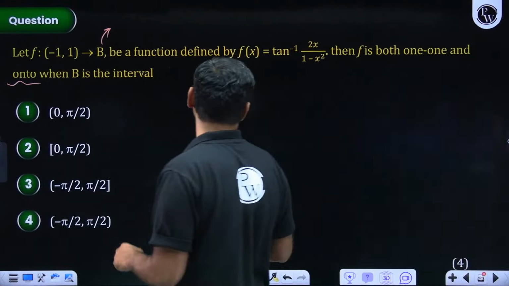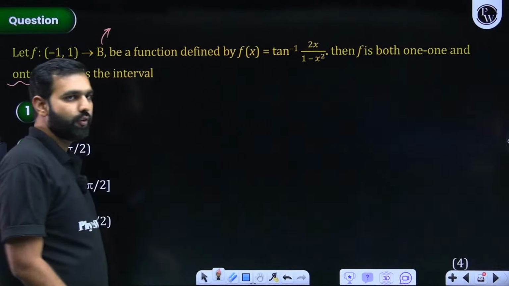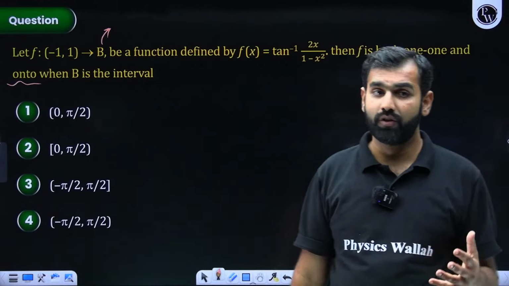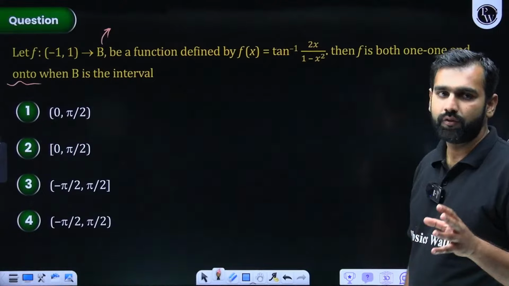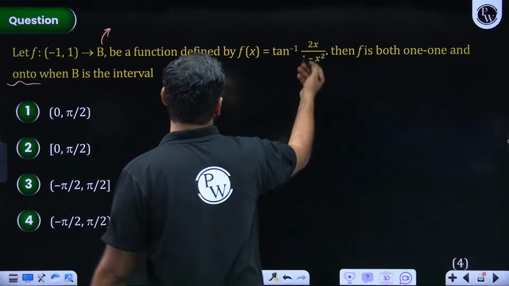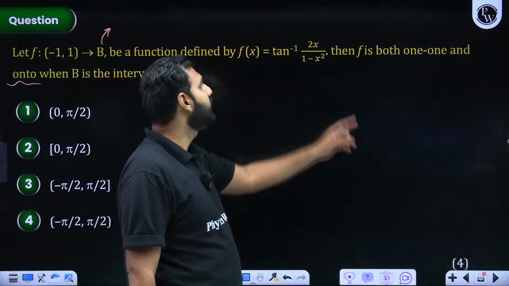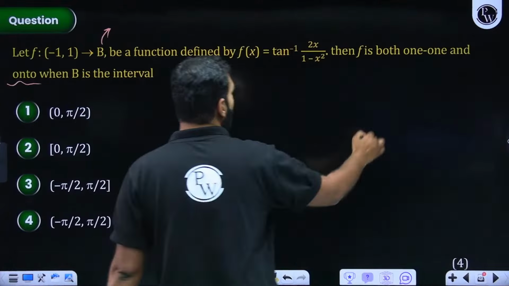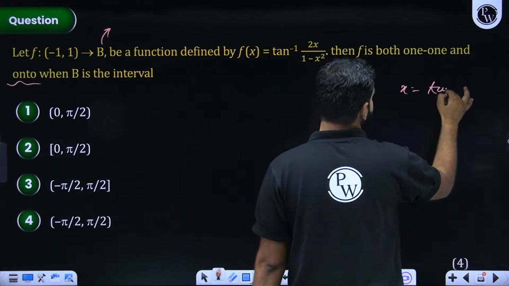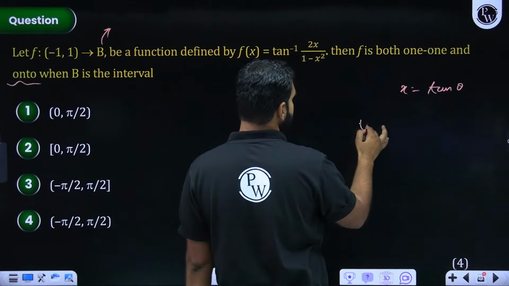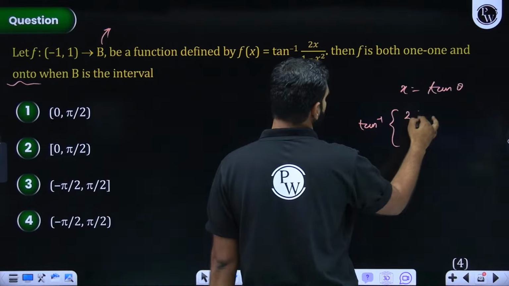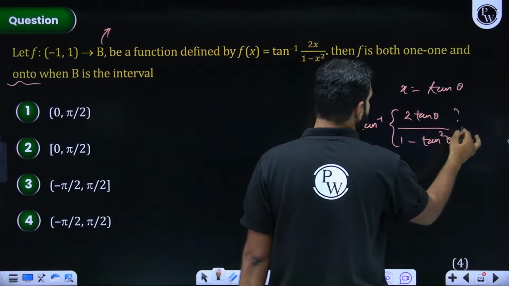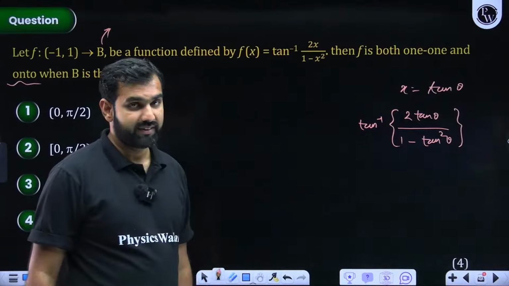If I try and use that, I need some clarity here. If you are not aware of this identity, the inverse trigonometric functions formula we are trying to use here, can you not see 2 tan theta upon 1 minus tan square theta coming into the picture? I'll repeat: let's say you take x as tan theta. So this expression is tan inverse of 2 tan theta upon 1 minus tan square theta. And what is that identity? From trigonometry we know 2 tan theta upon 1 minus tan square theta is tan 2 theta.